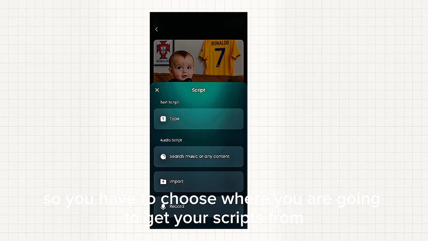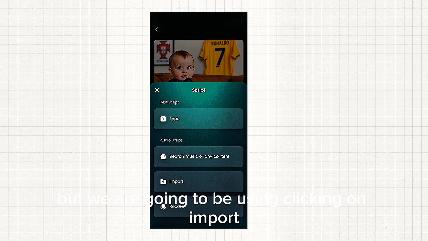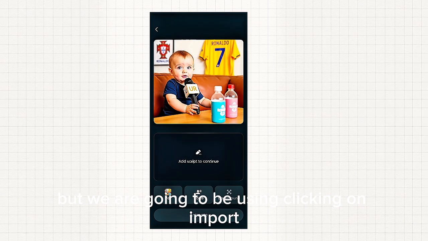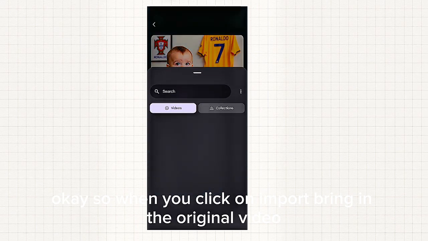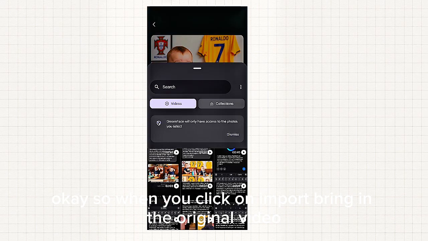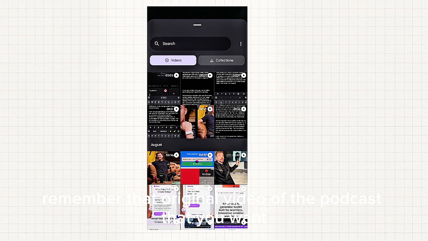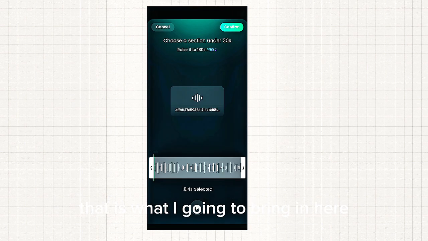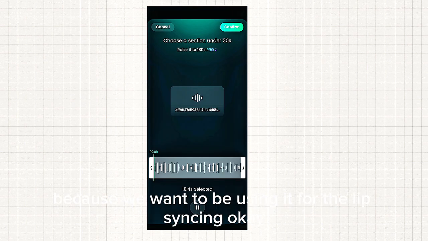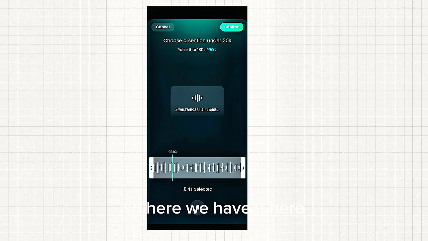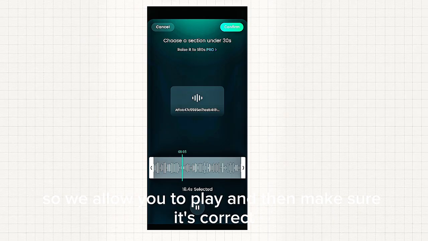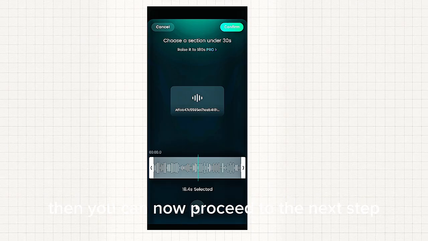You have to choose where you are going to get your scripts from, but we are going to be clicking on import. When you click on import, bring in the original video. Remember that original video of the podcast that you want. That is what we are going to bring in here because we want to be using it for the lip syncing, okay? So here we have it. We allow it to play and then make sure it's correct. Then you can now proceed to the next step.